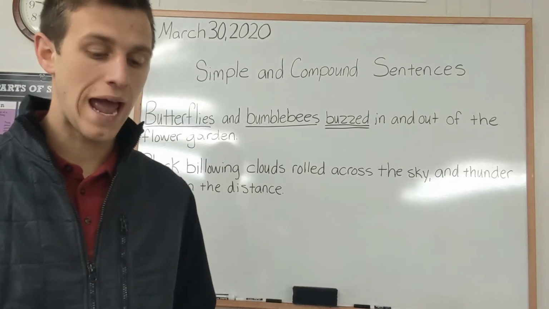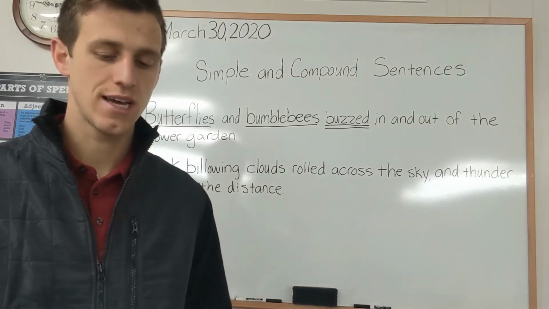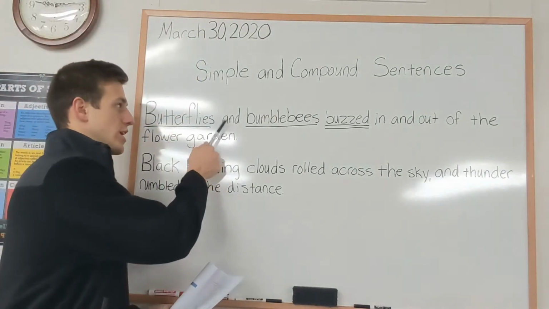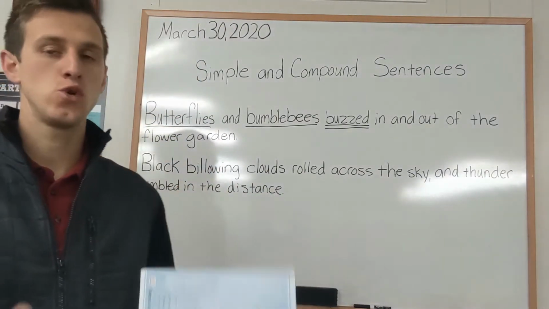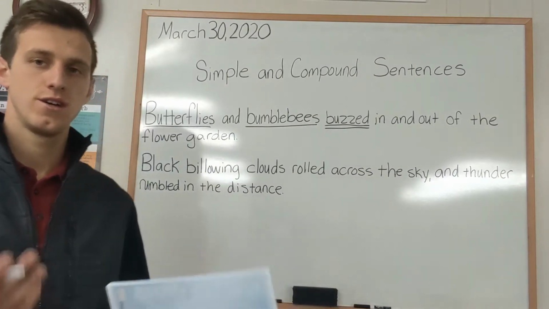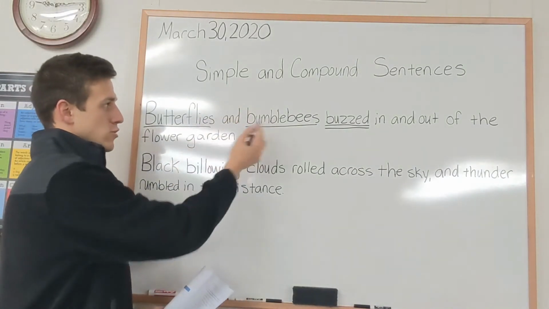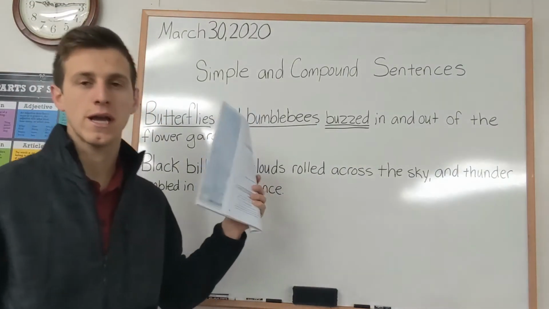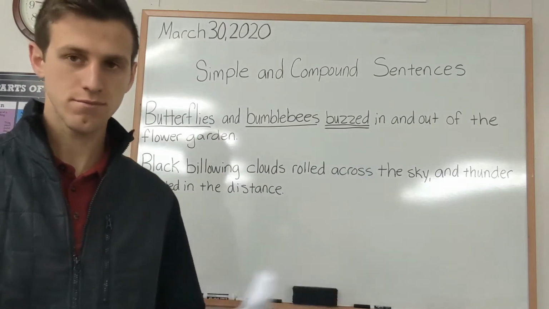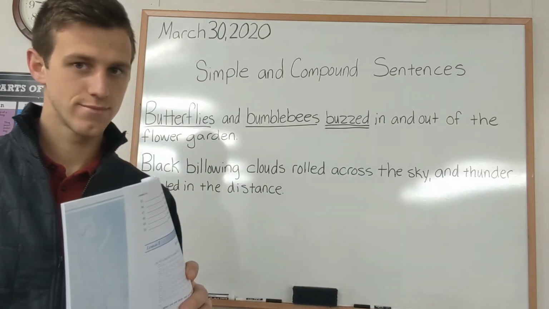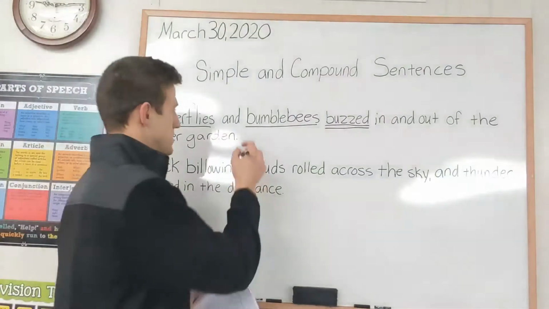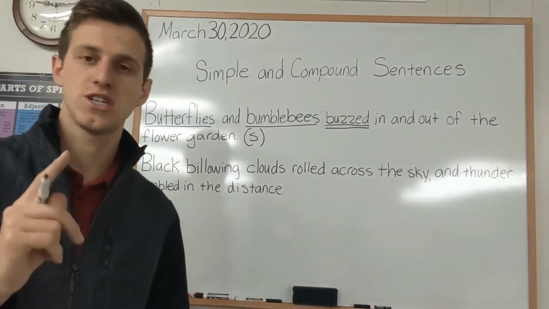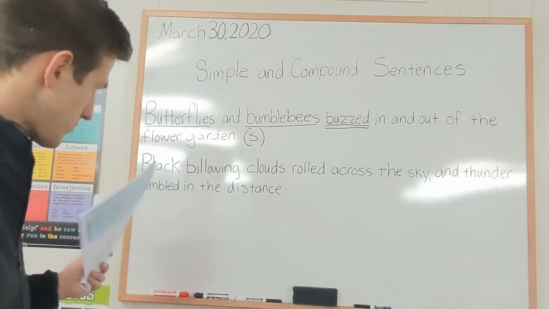Now, we're going to circle any coordinating conjunctions connecting the independent clauses. So we have a conjunction in here, but is it connecting 2 independent clauses? No, right? It's just connecting our 2 subjects. We have our compound subject. So, is this a simple or a compound sentence? Simple, right? It's a simple sentence because it does not have 2 independent clauses. It just has 1 independent clause.